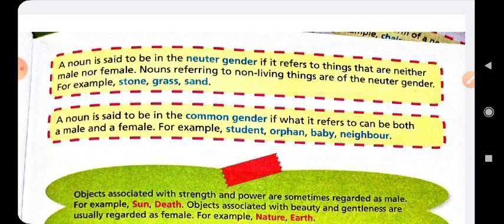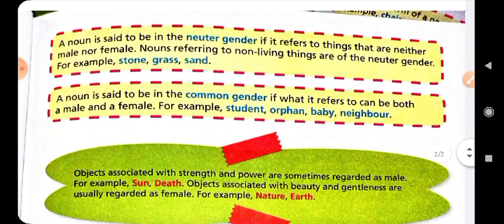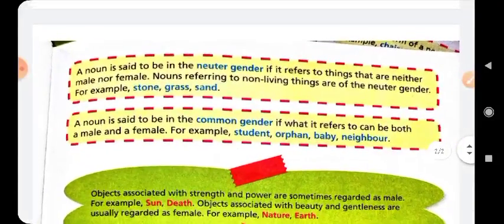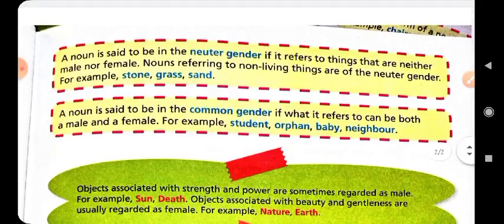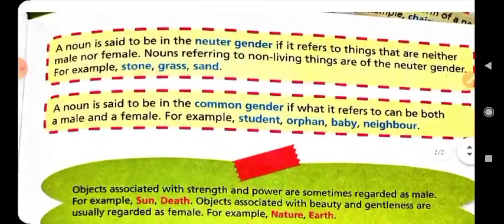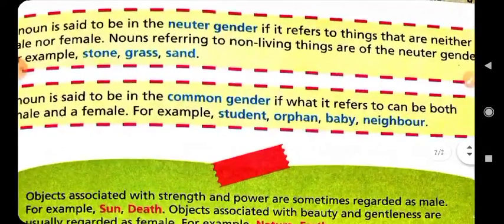Children and family are nouns of the common gender, like student, orphan, baby, neighbor, etc. These are words used for both. We can simply define it: when a noun word refers to both male and female, that kind of word will be the common gender, like student.